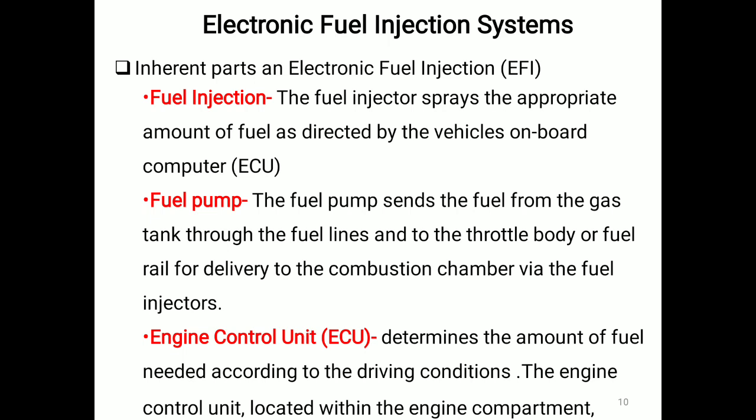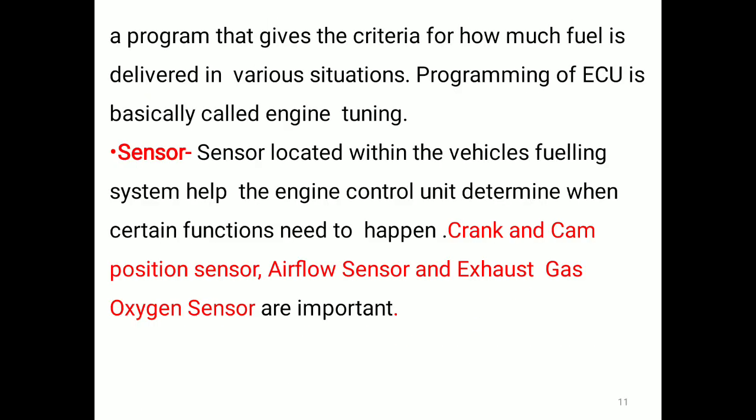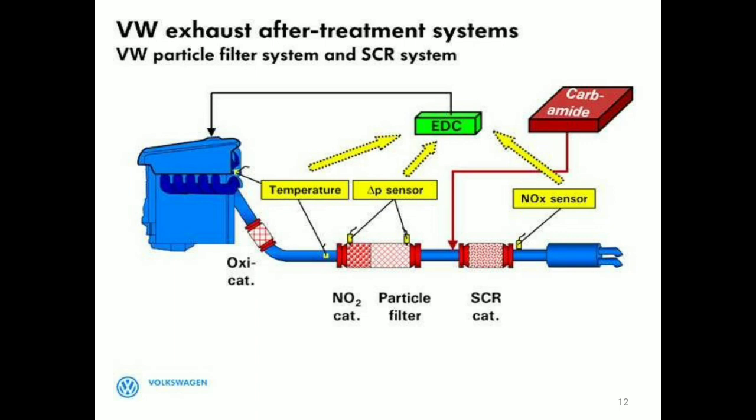The engine control unit is located within the engine compartment. It is a program that gives criteria for how much fuel is delivered in various situations. Programming of the ECU is basically called engine tuning. Sensors located within the vehicle's fueling system help the engine control unit determine certain functions needed. The crank and cam position sensor, airflow sensor, and exhaust oxygen sensor are very important. Volkswagen has implemented this type of system.